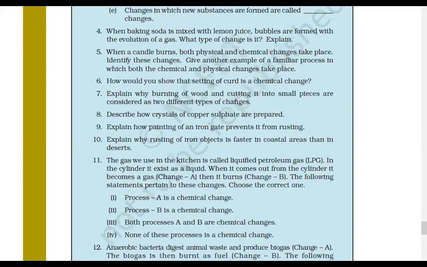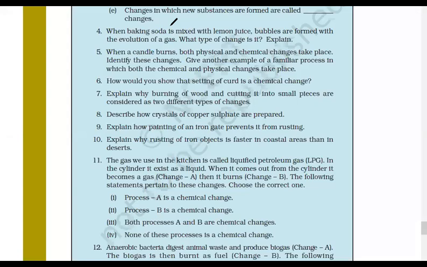Okay. Yes, Sandesh, I will unmute you. Yes, Sandesh, tell me. When baking soda is mixed with lemon juice, bubbles are formed. These bubbles are formed due to evolution of carbon dioxide gas. This is a chemical change. Very good.